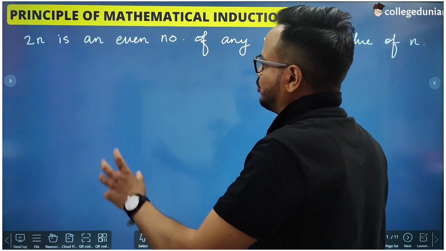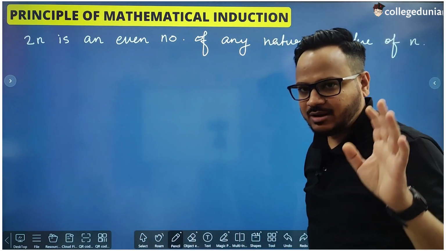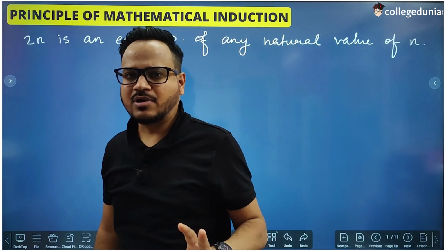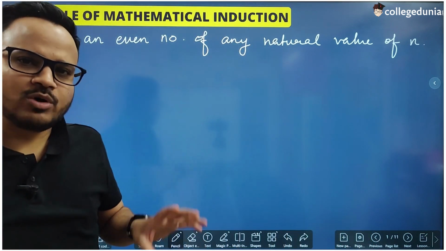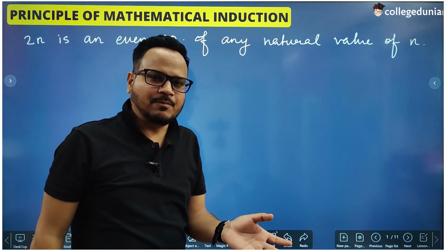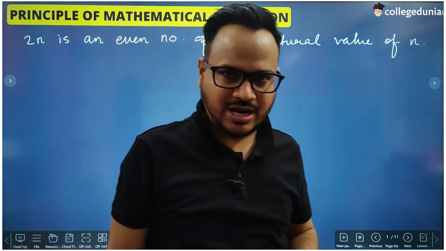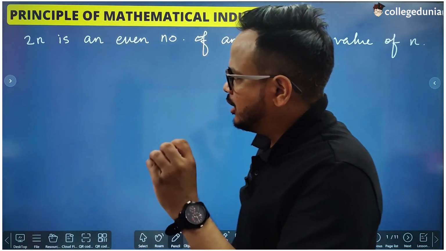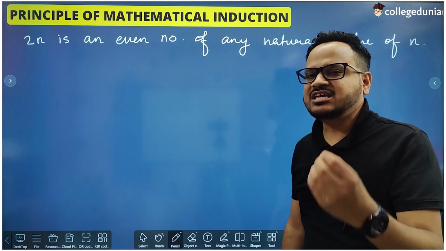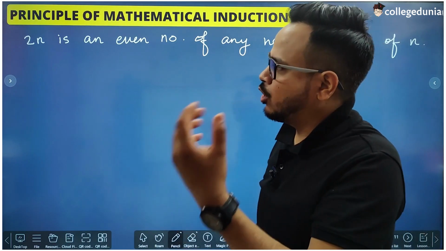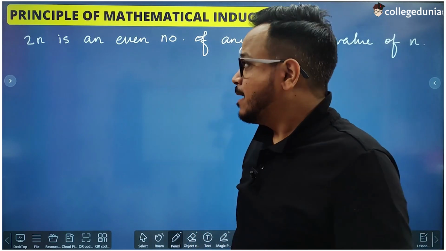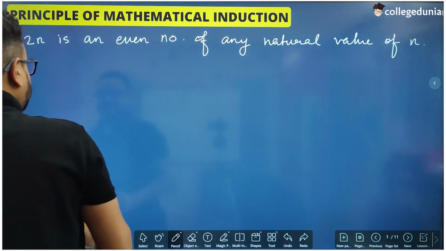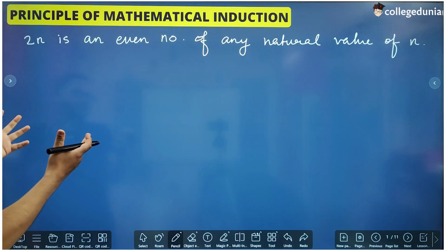Let us say we have to prove that 2n is always an even number when n is a natural number. We all know this, that 2n will always be an even number if n is a natural number, right? Because if we multiply 2 with any number, whether it is even or odd, 2n will always become even, right? But how will we prove this thing mathematically?